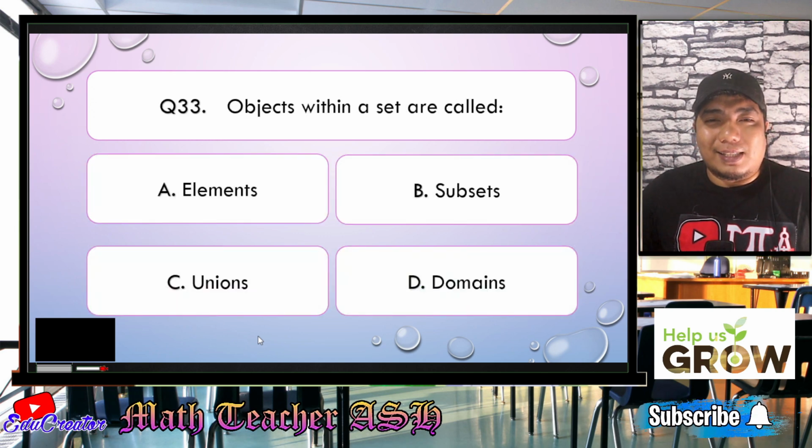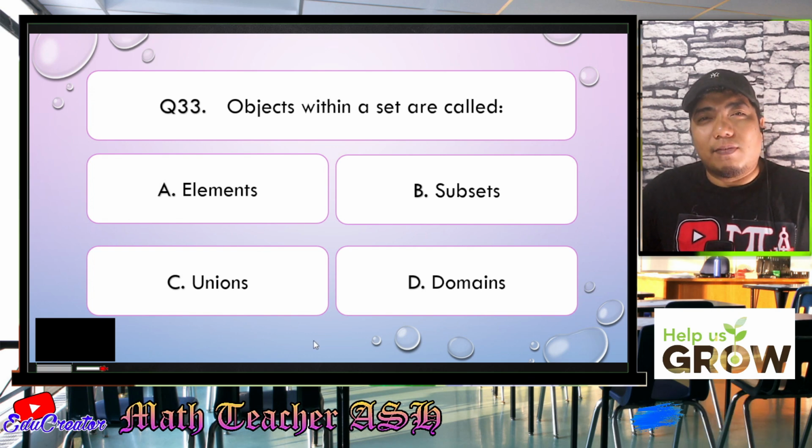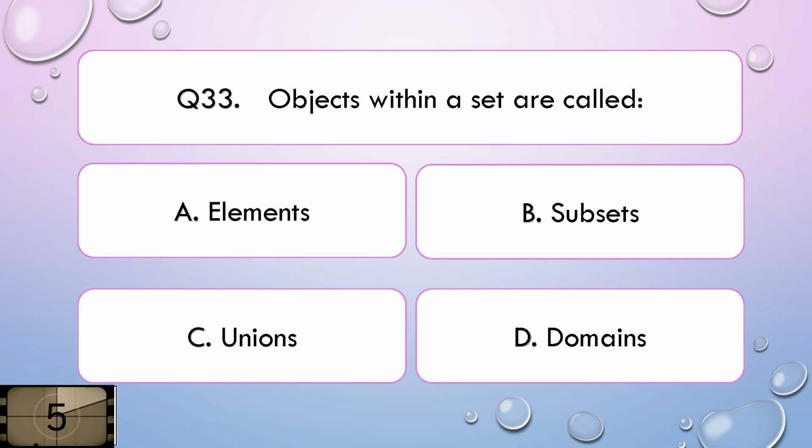Objects within a set are called: A, elements, B, subset, C, union, or D, domains. I'll give you 5 seconds to think about your answer.